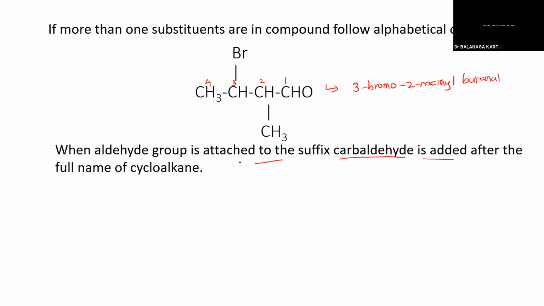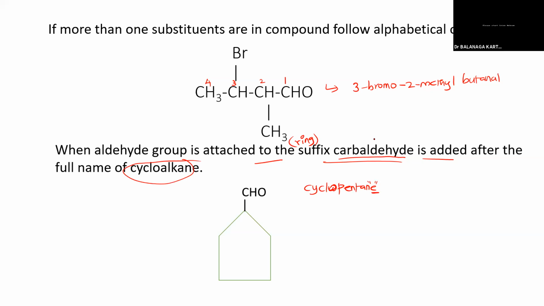So where do I have to add it? If it is attached to the ring, with the suffix carbaldehyde, you should add it after the full name of the cycloalkane. For example, if I have a structure like this, you have to name the cycloalkane first. What is the name of the cycloalkane? Cyclopentane. And you have to retain the E also.